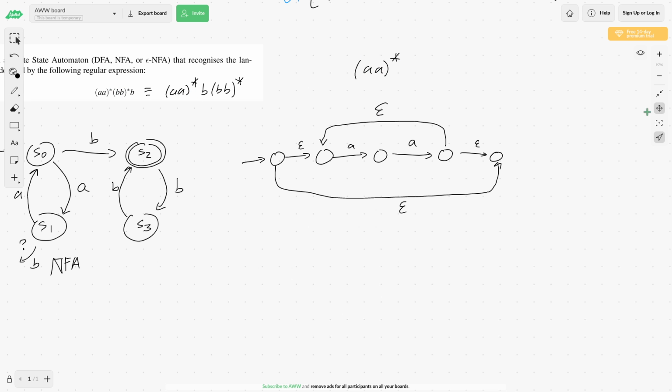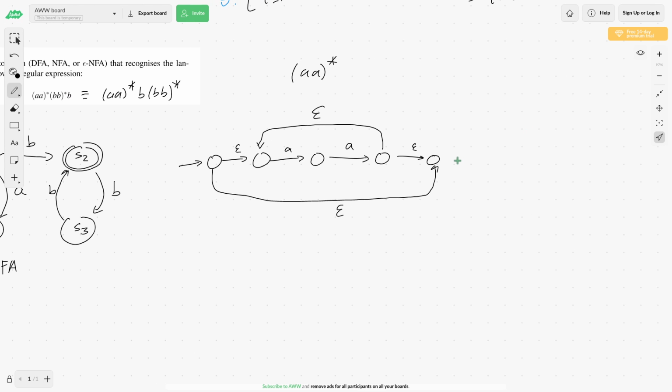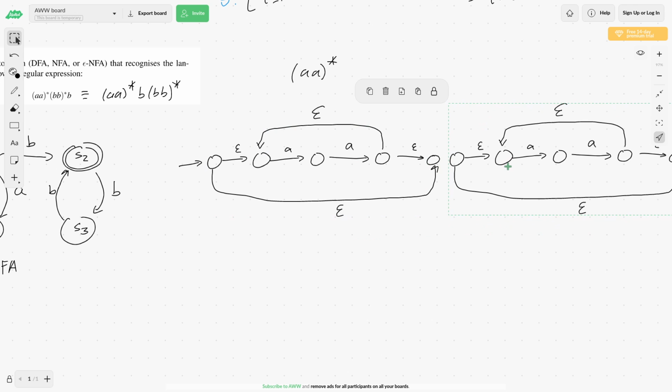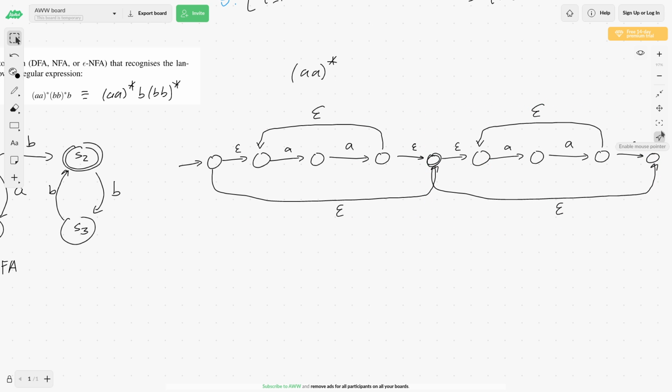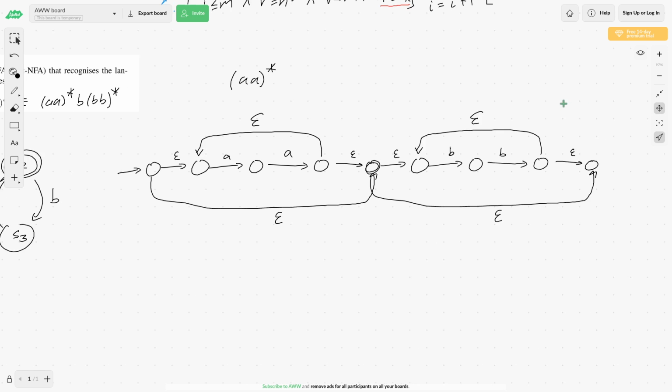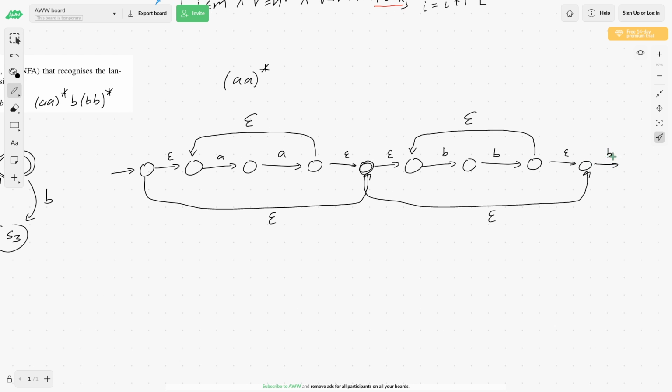And now I'm going to build a machine for (BB)*. Okay, so what's that going to look like? So it's basically the exact same machine again. So I'm just going to copy it because I'm lazy. Except we replace the A's with B's. Okay, and when we concatenate two machines, the states are going to overlap. So the final state of the first becomes the starting state of the second. And then all we've got to do is replace these characters here with B's. And the last thing is I have to accept one more B on the end. So I can read a B and only then accept. So that would be an epsilon NFA for the same problem.